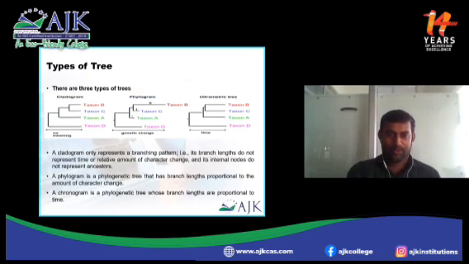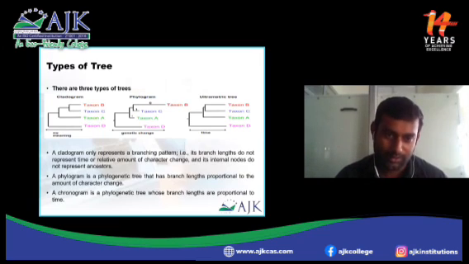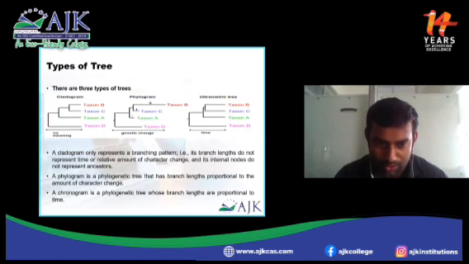Thank you, sir. So there are 3 types of trees. There are so many, but I will explain the basic trees for your understanding: cladogram, phylogram, and ultrametric or chronogram. A cladogram only represents a branching pattern. Its branch lengths do not represent time.